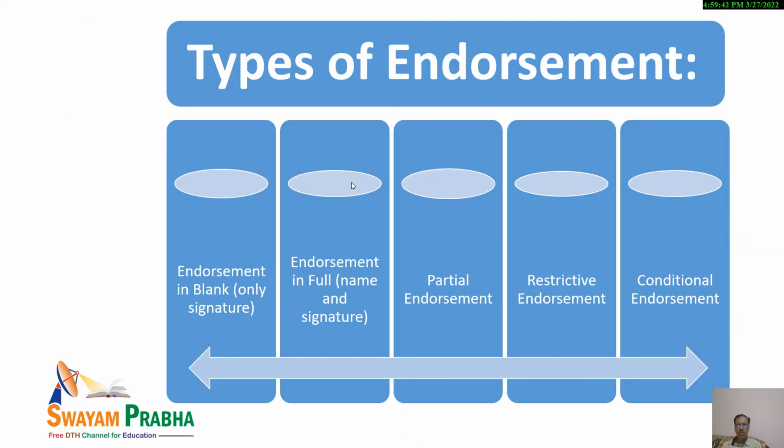Now, dear students, various types of endorsements are there. We would be discussing these types of endorsements one by one. So, first of all, five categories are generally there as far as endorsement is concerned. First is endorsement in blank. I would be explaining one by one in detail. Endorsement in full, that is the second category.